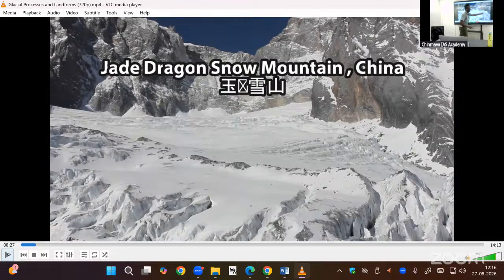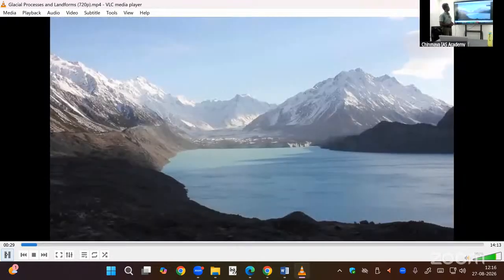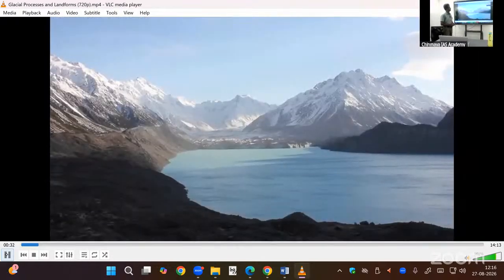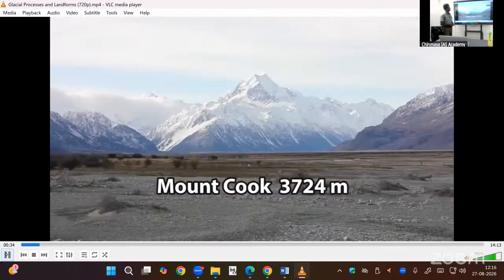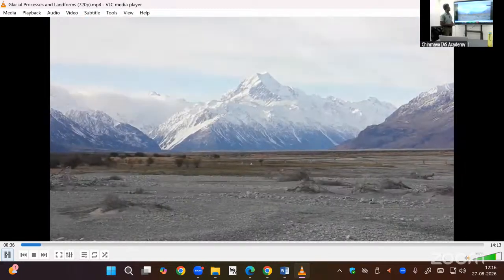During summer, they will melt. Most of New Zealand's largest glaciers are in the Southern Alps, which have the highest mountains and the heaviest precipitation.